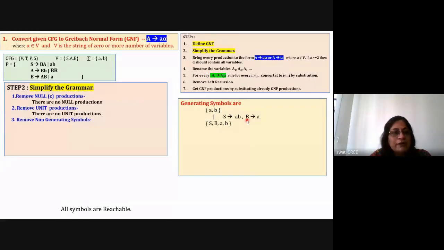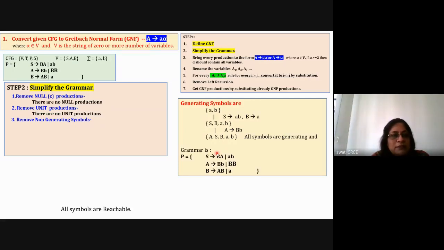Now we have to check whether A is a generating symbol. A is equal to BB or A is equal to capital B small b, and both the symbols are there in this curly bracket. So we say that A is equal to capital B small b is also a generating symbol. So now A, S, B, small a, b, all symbols are generating. So there is no change in the grammar.